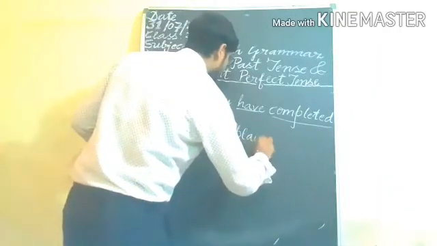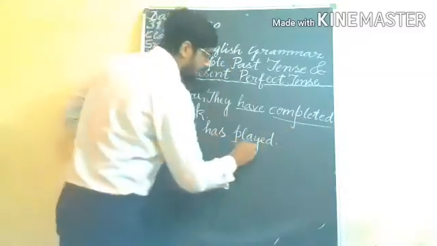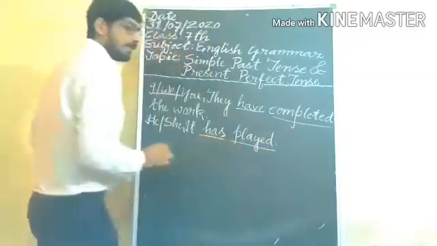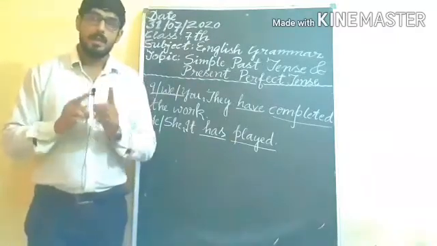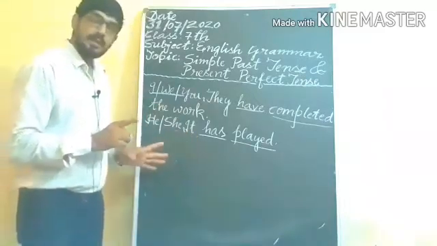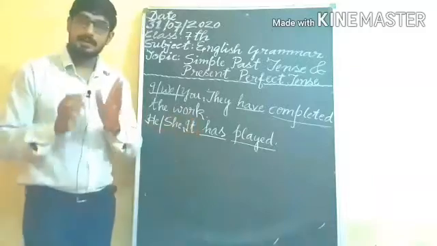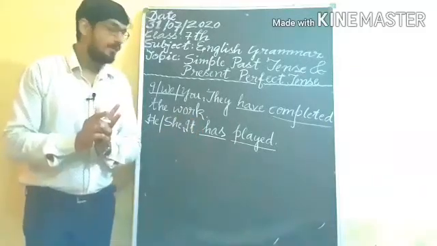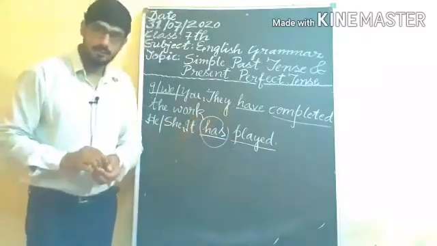It has played. She has played. So you are getting main verb third form and has. So students, you will use main verb third form with has, and for these pronouns he, she, it and singular noun we will use has with main verb third form. Understand?